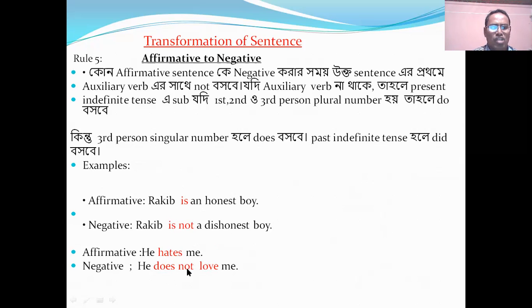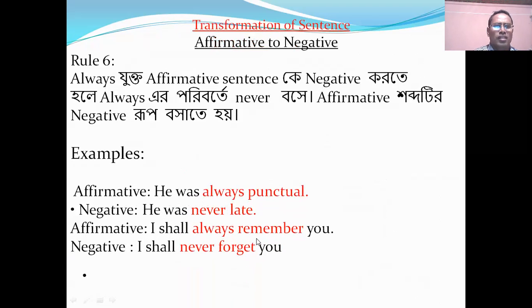We will use does not here, and hates will be love, the opposite word. Let's see another rule. If we get always in an affirmative sentence, we have to make it never when we change it to negative. He was always punctual. He was never late. Always will be never. Punctual will be late. I shall always remember you. I shall never forget you.